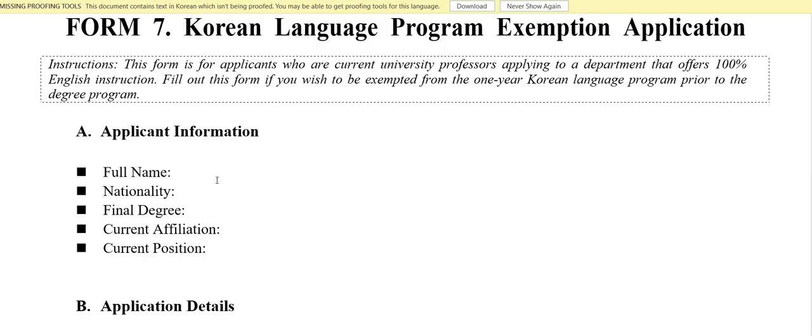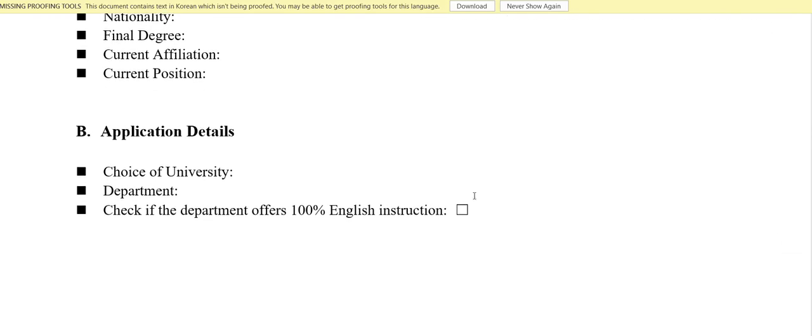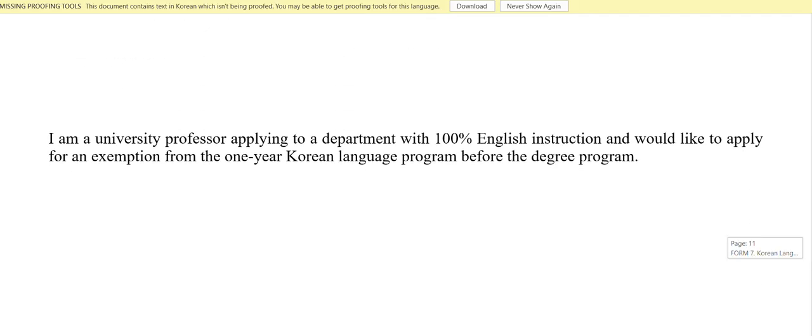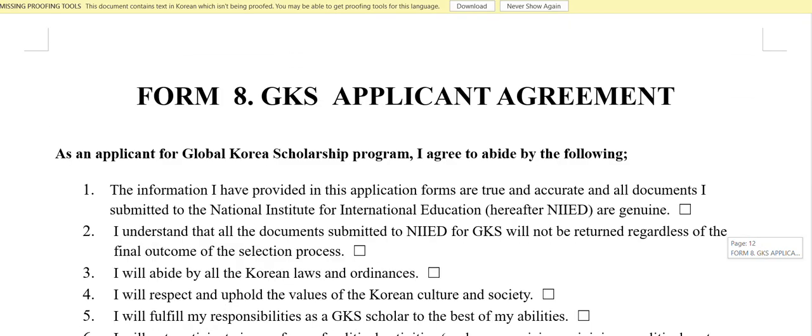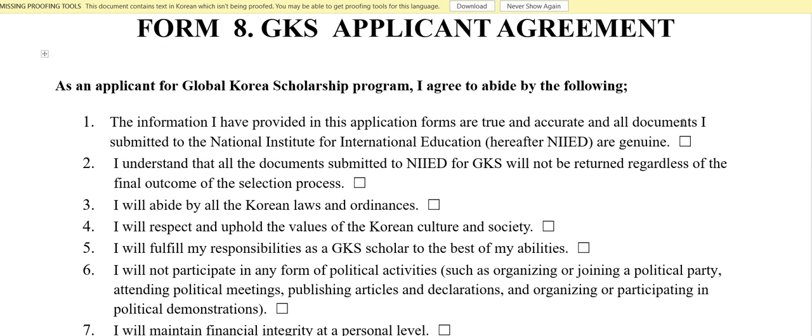Just their name, nationality, their final degree, their current affiliation, current position, like in what position they are currently working, and other such details. And their choice of university they want to study, their department, and so on. If the university's medium of instruction is English, then check this. If not, just exclude this form. And yeah, same things.